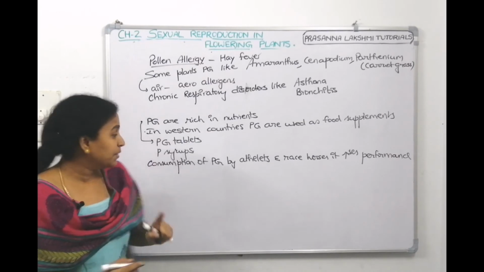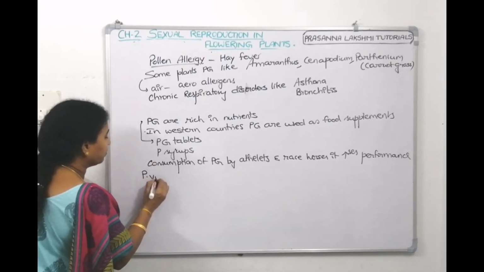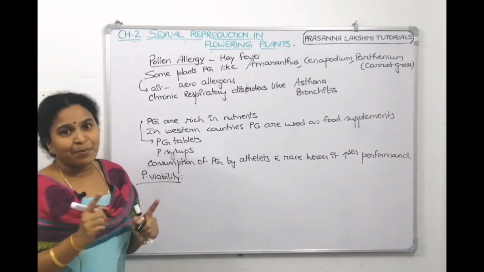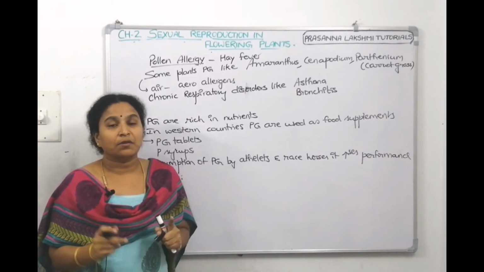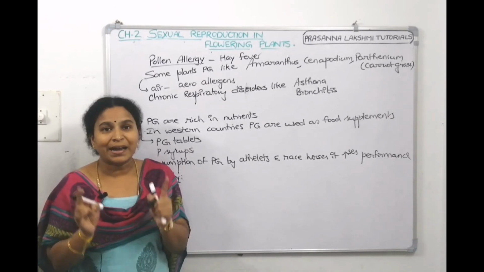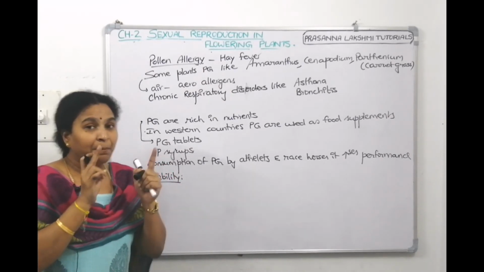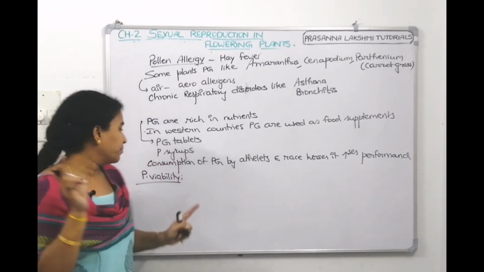Coming to pollen viability, the lifespan of pollen. Pollen grain is the male gametophyte. When compared to the sporophyte, the lifespan of the pollen grain, the male gametophyte, is short. I am comparing this to the plant lifespan.